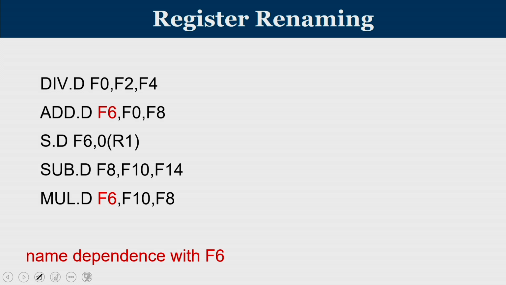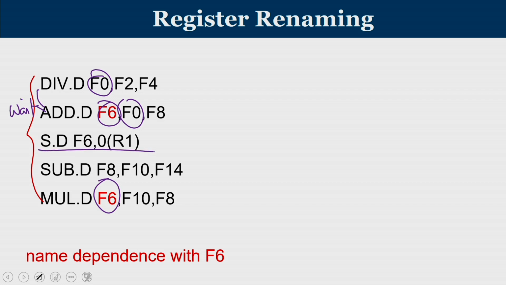Now we will see how register renaming is done. So consider a sequence of program instructions wherein your add is going to write into F6 and the multiplication is also going to write into F6. Now look at the sequence of the program. There is a dependency on the division because of this F0 dependency. Because of that, this add is going to wait, and then we are supposed to store the value.